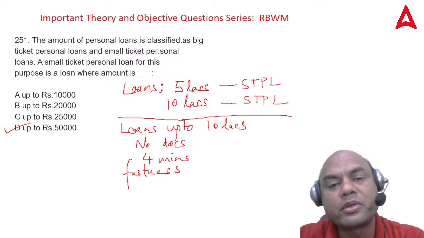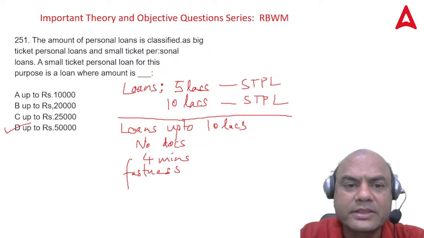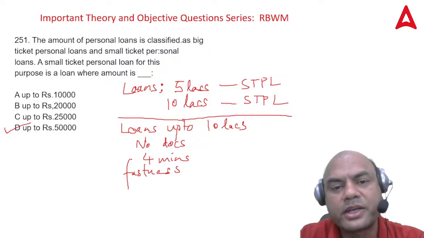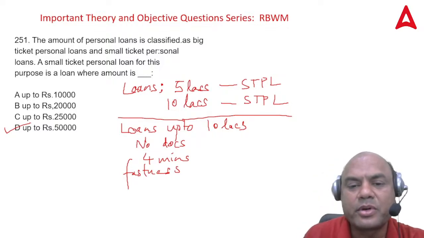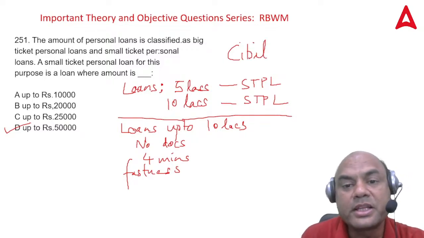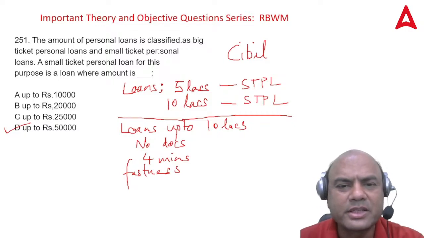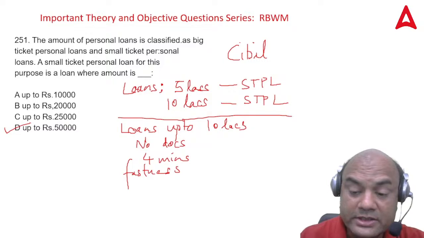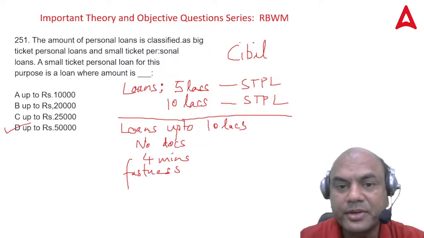You yourself think and try now. Just type on Google, loans below 10 lakhs, or I want a loan below 10 lakhs, and see how many phone calls you get, based on your CIBIL, of course. CIBIL is very important. That's why we say you have to maintain your track record very correctly. CIBIL or any credit rating company is very important here. So this is the point. Got it, everyone? Is the concept clear?